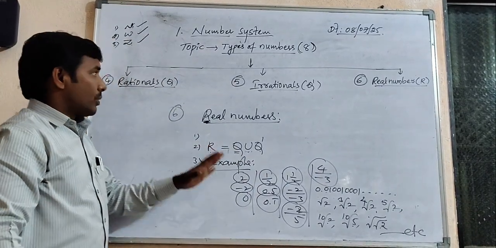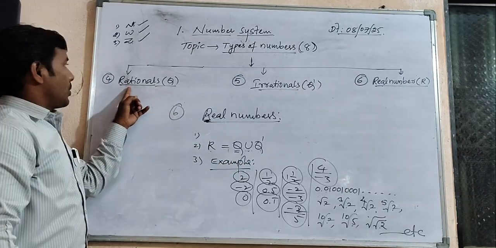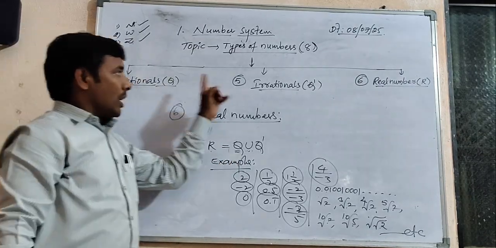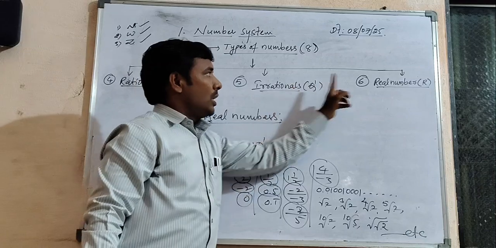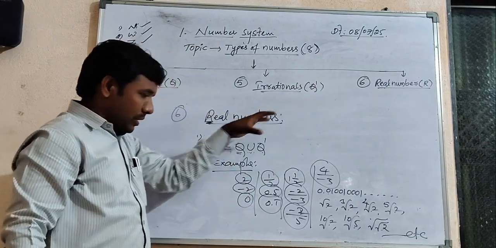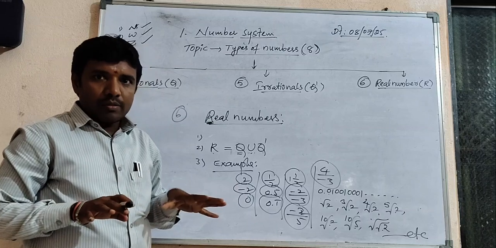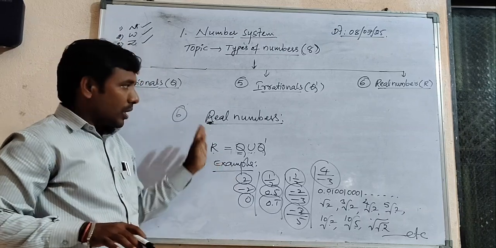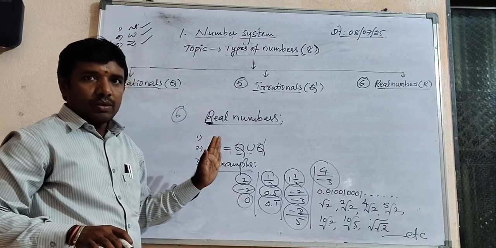Students, today we discussed rational numbers, irrational numbers and real numbers. Three types of numbers were discussed today. I hope everybody understood.